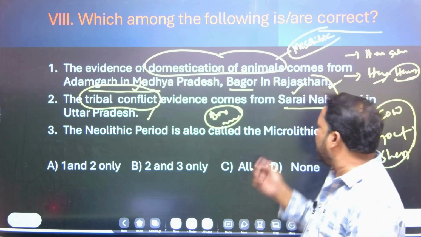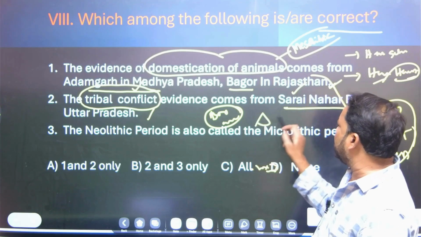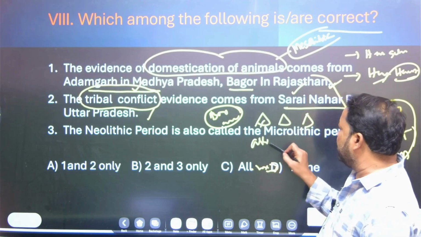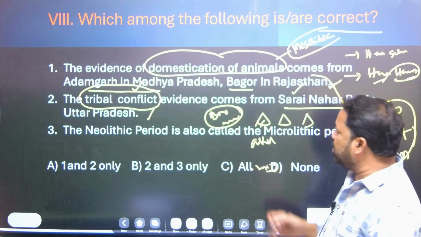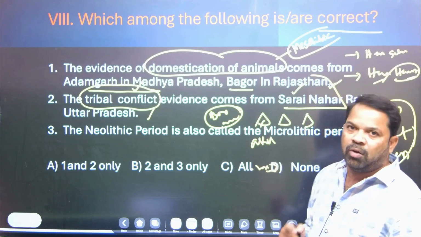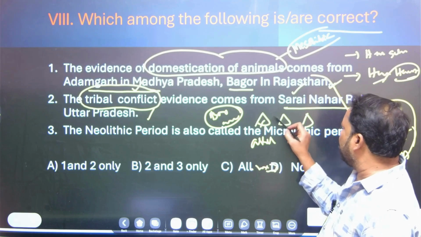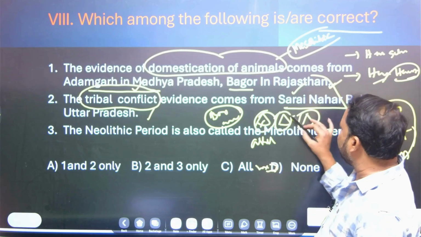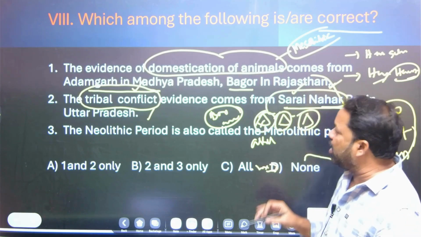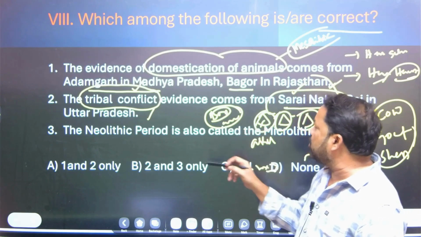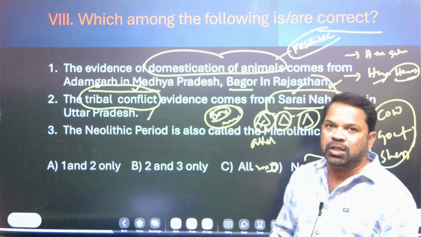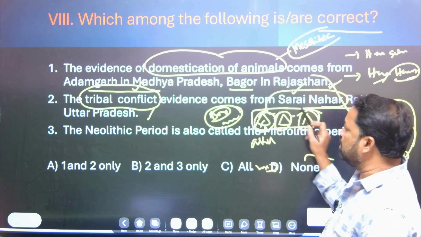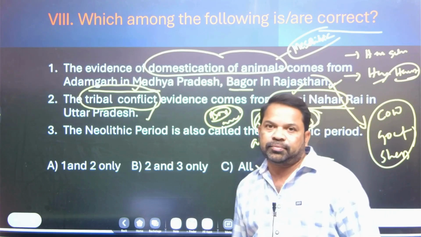If my guess is right, the Mesolithic man constructed huts there. Huts are an asset of tribals, and tribal people quarrel with one another because of these artificial houses. The evidence of house construction and the bow and arrow both come from Sarai Nahar Rai, so we can say tribal conflicts arose because of this asset. Anyway, this is the right statement.